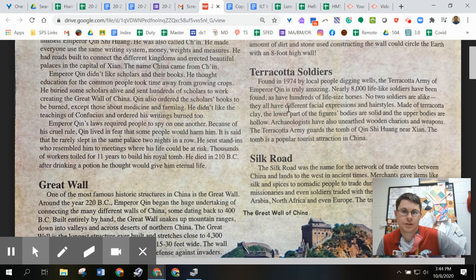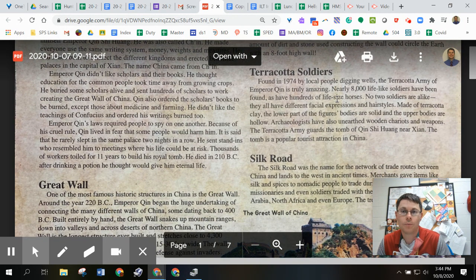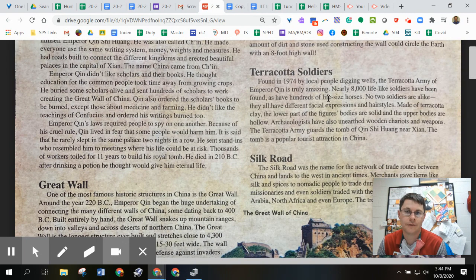The terracotta soldiers. Found in 1974 by local people digging wells, the terracotta army of Emperor Qin is truly amazing. Nearly 8,000 lifelike soldiers have been found, as have hundreds of life-size horses. No two soldiers are alike. They all have different facial expressions and hairstyles. Made of terracotta clay, the lower part of the figures' bodies are solid and the upper bodies are hollow. Archaeologists have also unearthed wooden chariots and weapons. The terracotta army guards the tomb of Qin Shi Huang near Xi'an. The tomb is a popular tourist attraction in China.